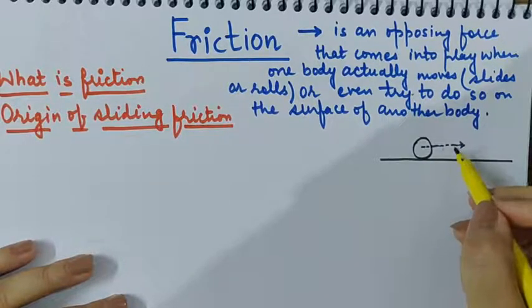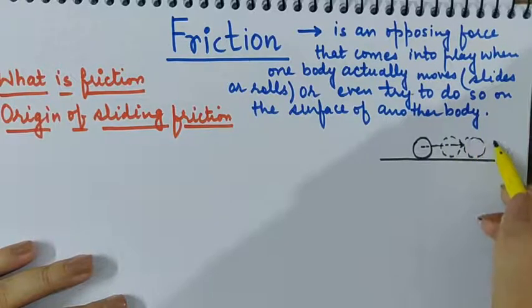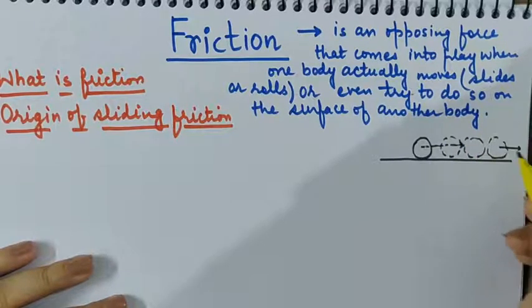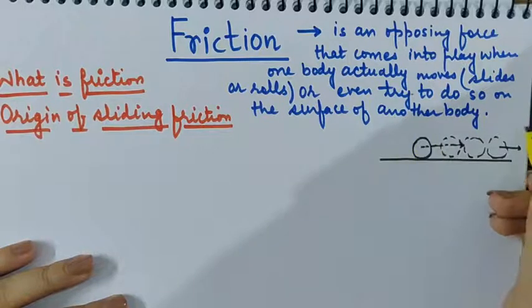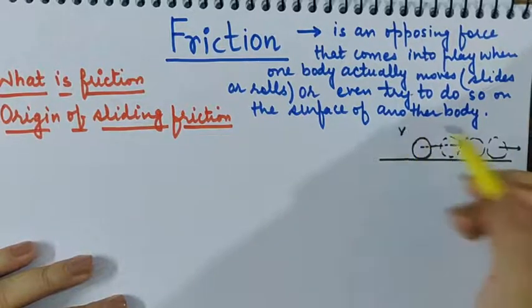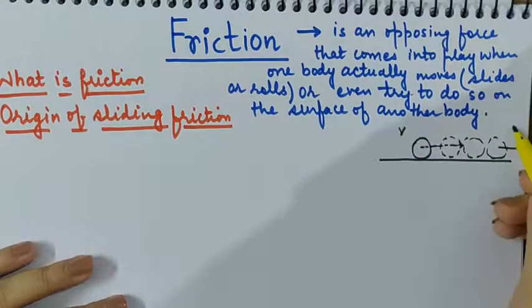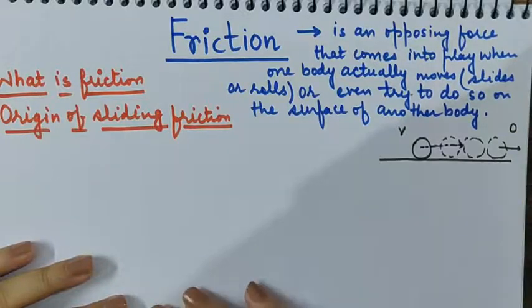But we observe the velocity of the ball as it is moving further on the floor is decreasing, and at one moment it started with a velocity, say v, and it ended up coming to rest. That means its velocity reduced to 0.